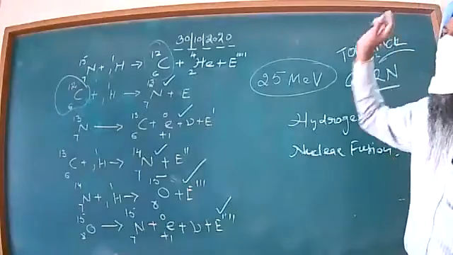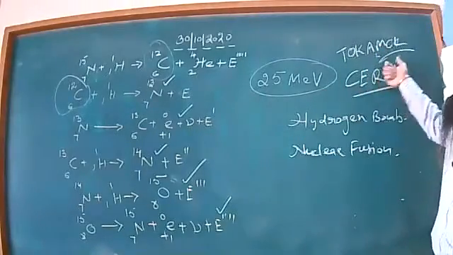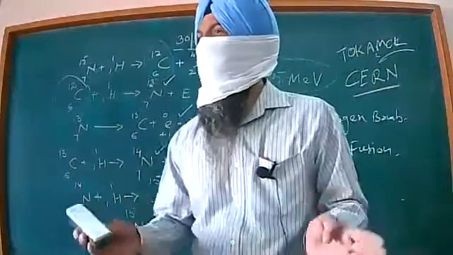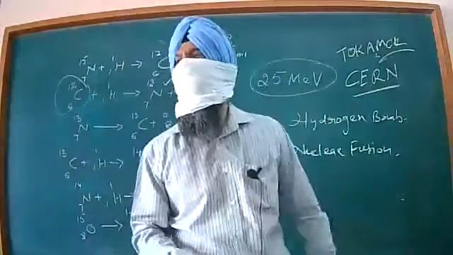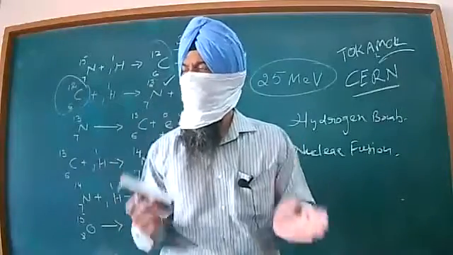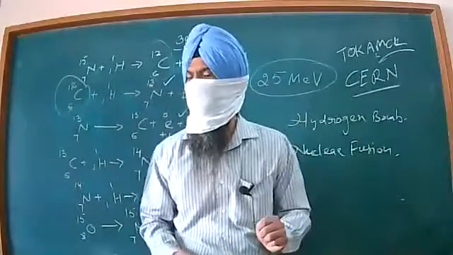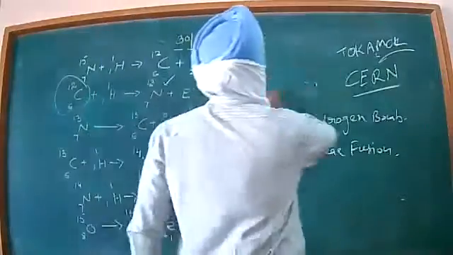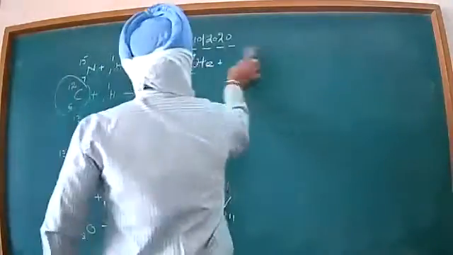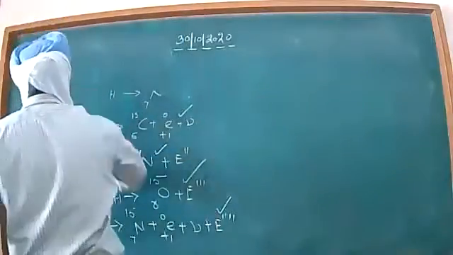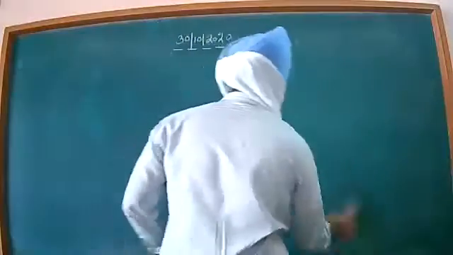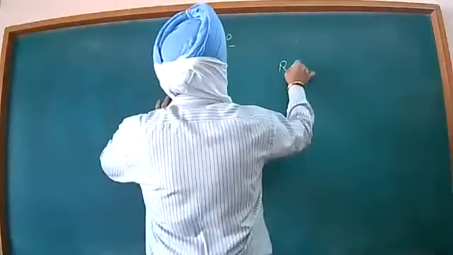This was the code name of that experiment that was carried out at CERN laboratories, beta. So we hope that in future it will be possible and the whole mankind will be gifted with a tremendous, free of cost and pollution-free source of energy, beta. Last topic, beta, is the case of radiation hazards. Radiation has some harmful effects on the life existing on the surface of the earth, beta.